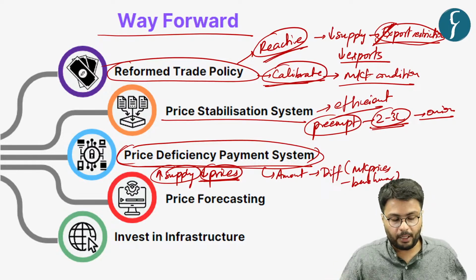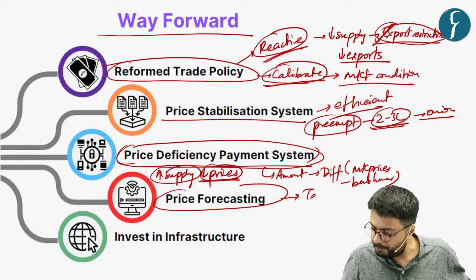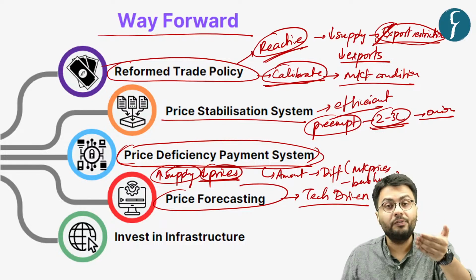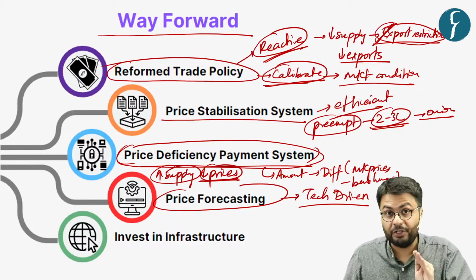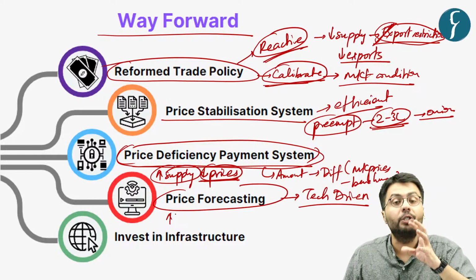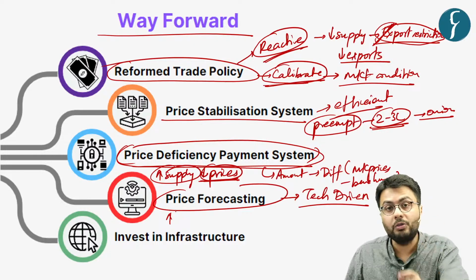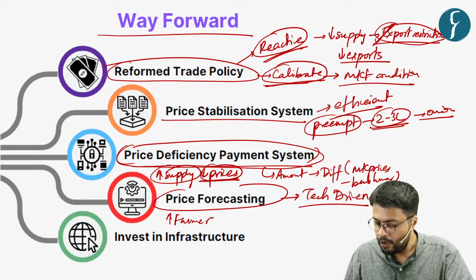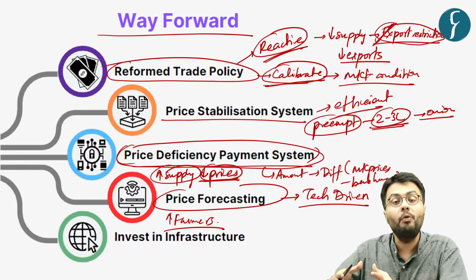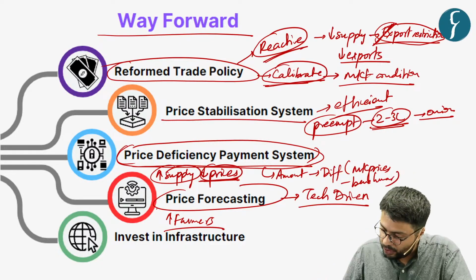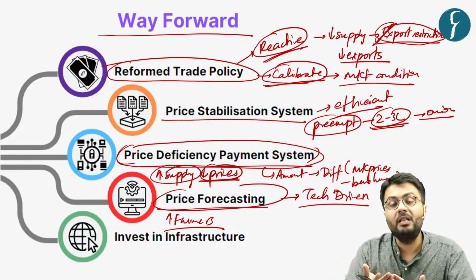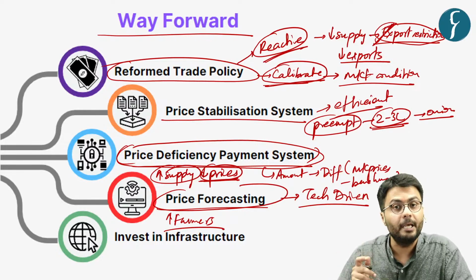Also, the government should have a technologically driven price forecasting system, because whenever the price forecasting system is efficient, it will enable the government to respond to the changes, and it will also enable the government to send advisory services to farmers in general, who will then respond by sowing more and more crops. Hence, a technologically driven price forecasting system will enable the government and farmers to respond to changes in supply and demand more and more quickly.